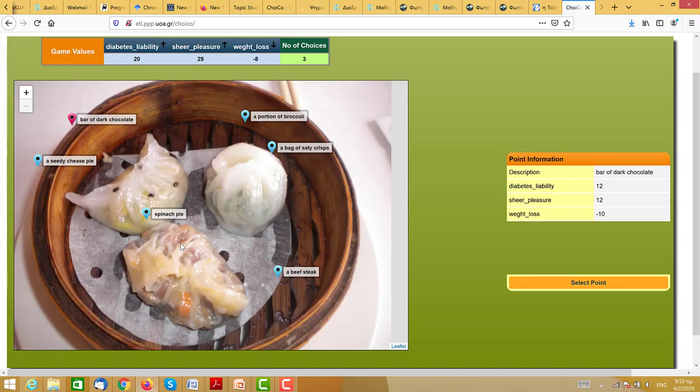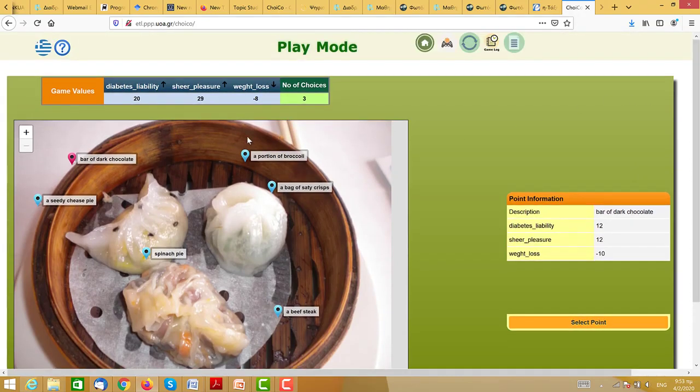So you can find more things about the Choico game in the manual here in Help, or in your Moodle, in your resources. You can find a design template which will help you think up and design your own games, and a description of some games that we've already built. So have a good play session and a good design session at the same time. Thank you.